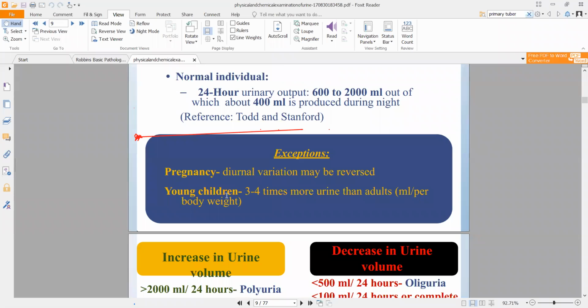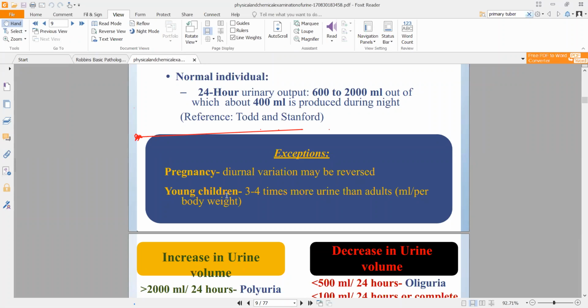Generally young children will have 3 to 4 times more urine being formed, at least relatively, according to their body weight. If you take a 70 kilo man versus, let's suppose, a 10 kg child, the amount of urine they produce relative to their body weight will be 3 to 4 times more than what an adult produces.